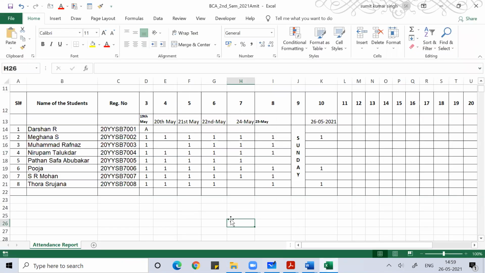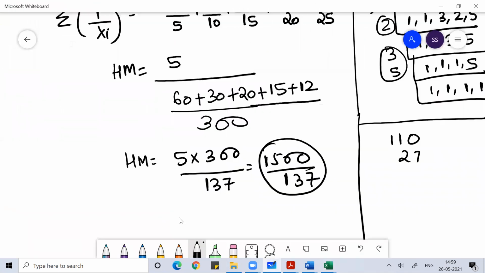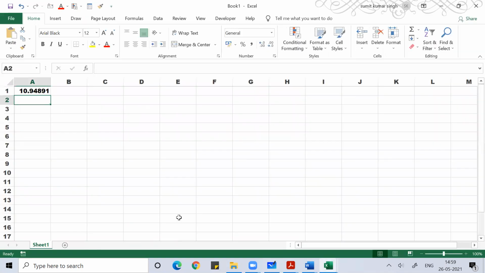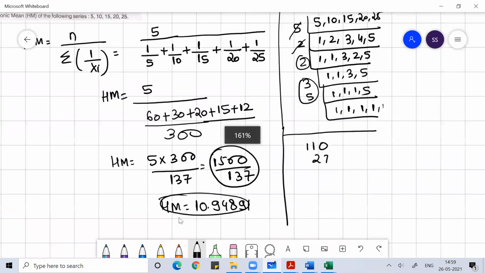So if you want the value, 1500 by 137 is 10.94891. That is your harmonic mean.